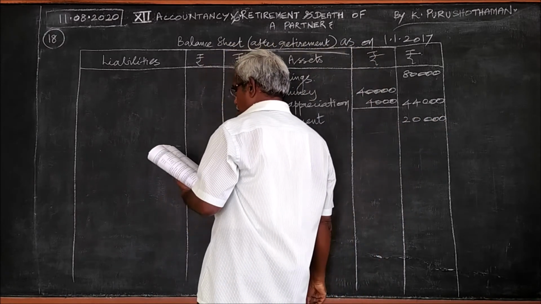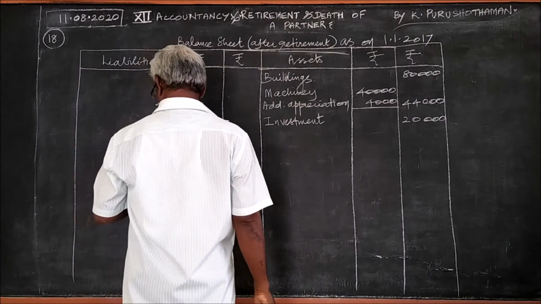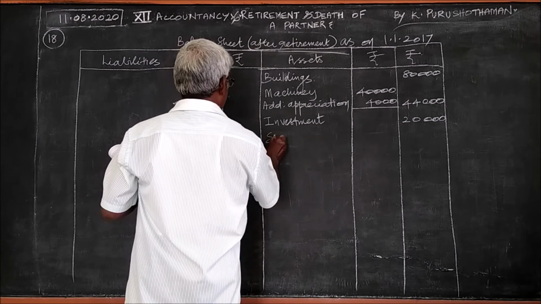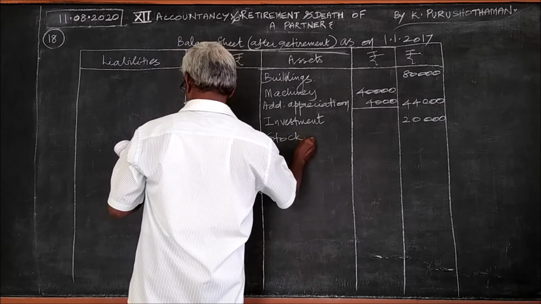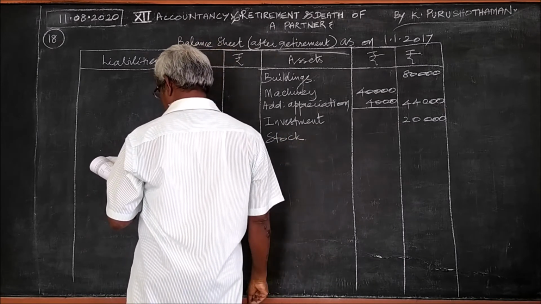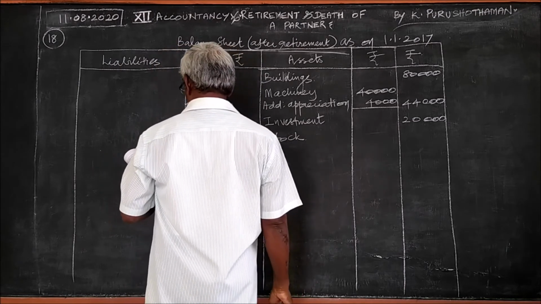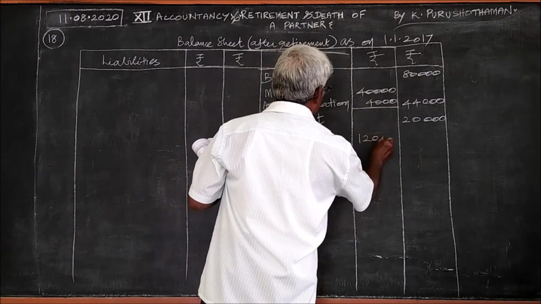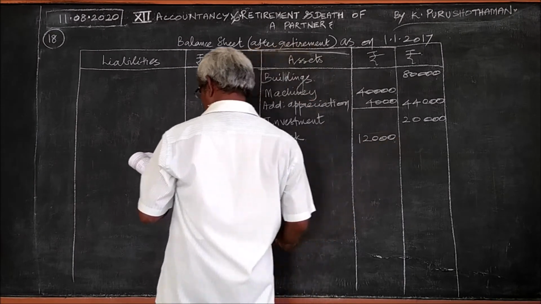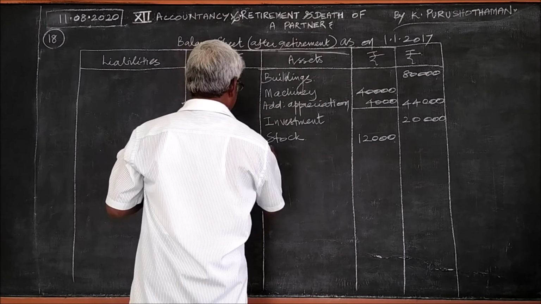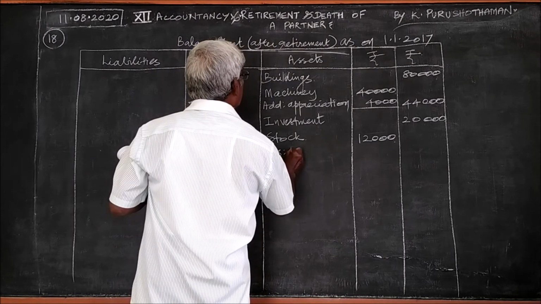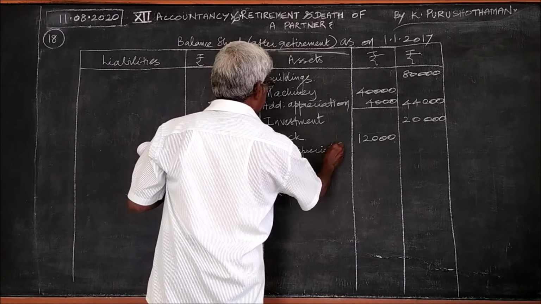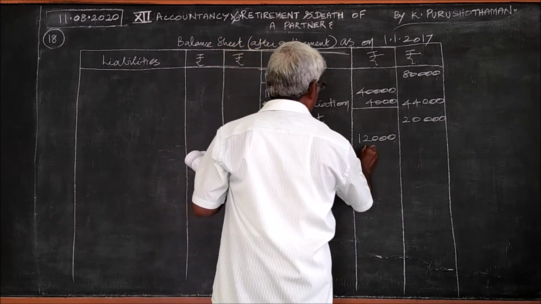Then regarding stock, there is an adjustment: depreciation 2,000. Stock 12,000, less depreciation 2,000, it is given.